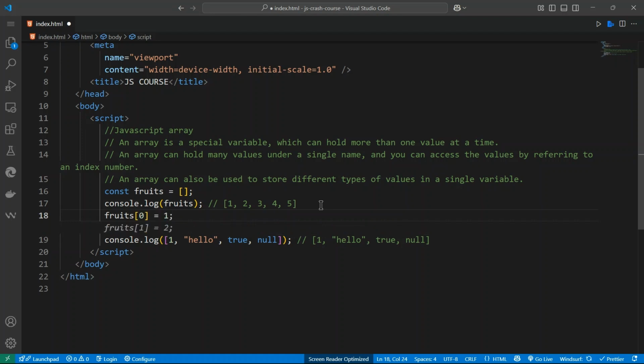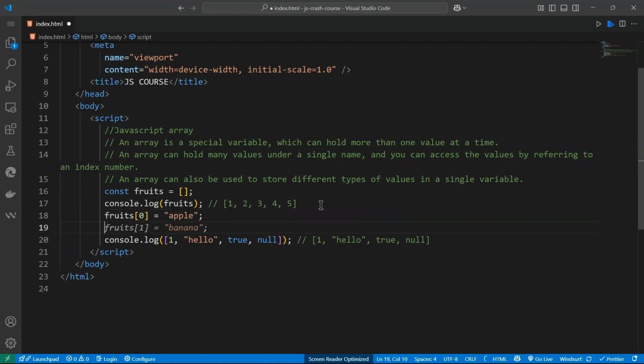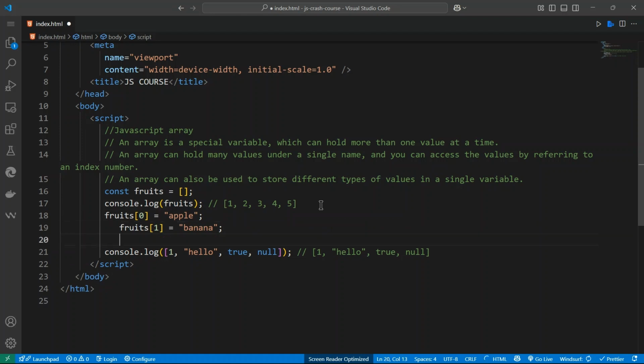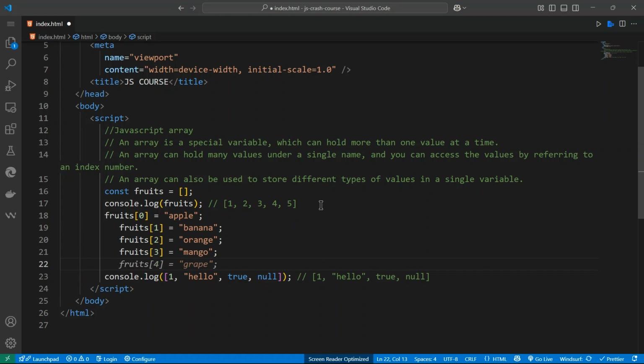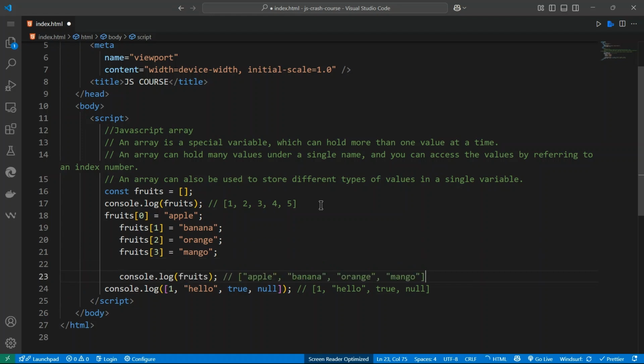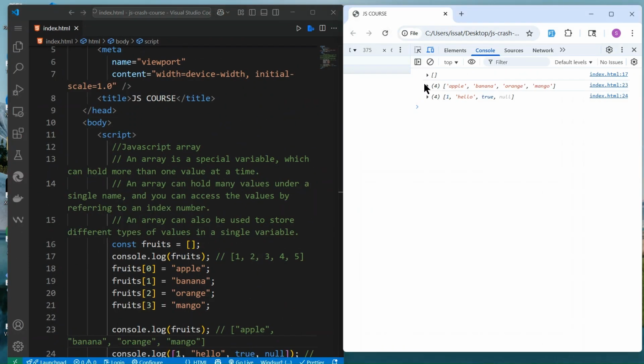Let's say, for example, fruit, I can assign apple, and then also assign banana. If we assign also something else, and then another, and then console.log fruit again, go back here, you see that before our variable was empty.